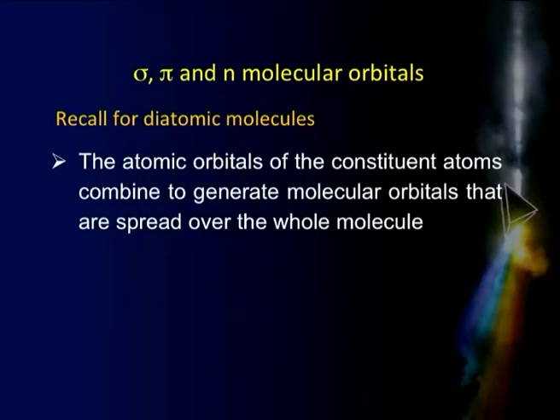Okay, let's move further and quickly recall a few things which we need to bring in here. This we can recall from our understanding of chemical bonding, and even in quantum mechanics we did talk something about molecular orbital theory. Let's quickly recall what kind of energy levels we get here. Now typically what I want to bring home here is, because we have done that earlier, I will quickly recall it from the diatomic molecules. That is, in case of diatomic molecules, the atomic orbitals of the constituent atoms combine together to generate molecular orbitals, and these molecular orbitals are spread over the whole molecule.